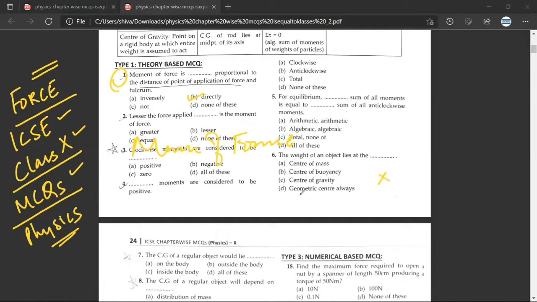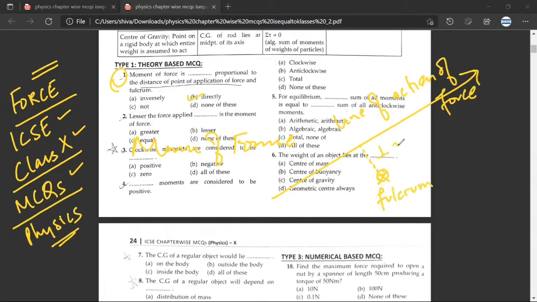So, for example, if this is a point and this is the line of action of force, then moment of force would be the perpendicular distance between this and the fulcrum. And this would be the perpendicular distance. Mr. Sibang, any doubt? No doubt.